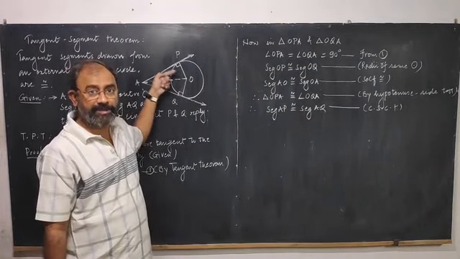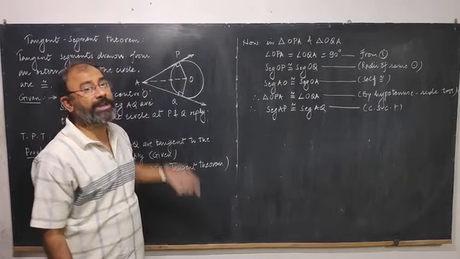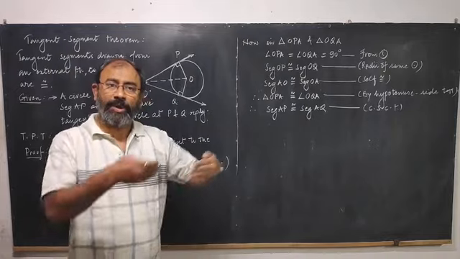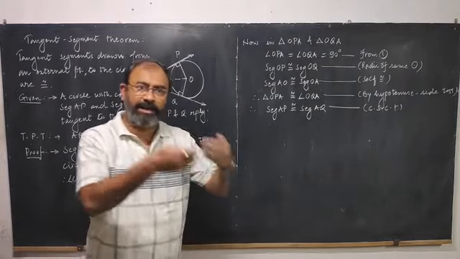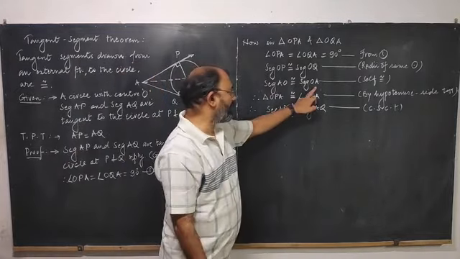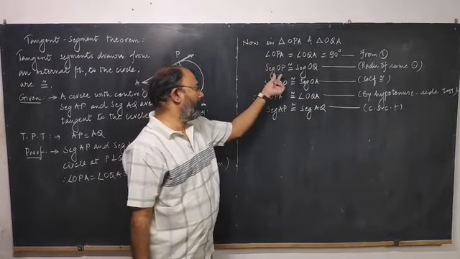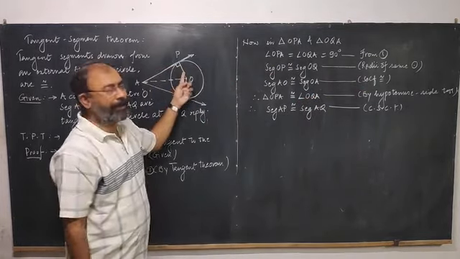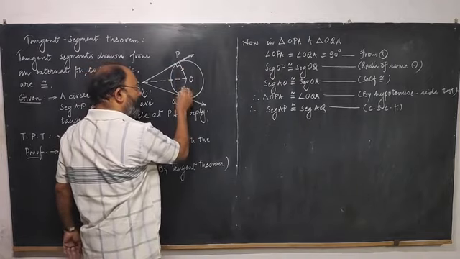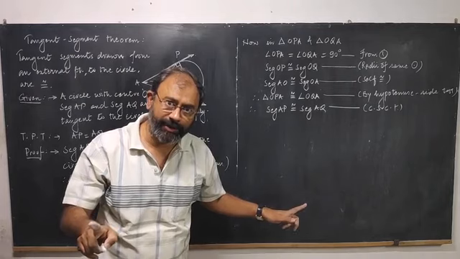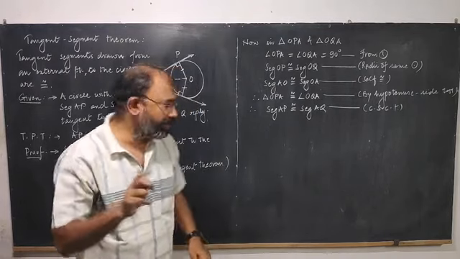What is segment AO? It is the hypotenuse of the upper triangle. It is also the hypotenuse of the lower triangle, isn't it? So the hypotenuse of the upper triangle is congruent to the hypotenuse of the lower triangle because that segment is a self-congruent segment. And one side of the upper triangle is congruent to one side of the lower triangle. So hypotenuse is congruent to hypotenuse and side is congruent to side.